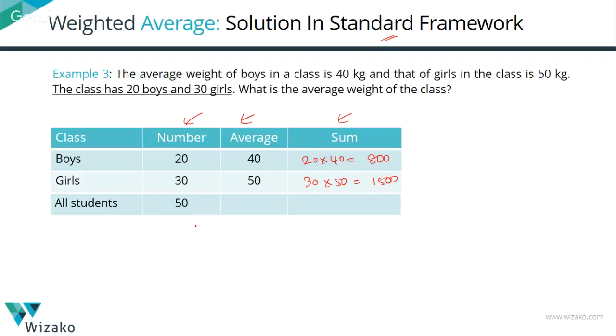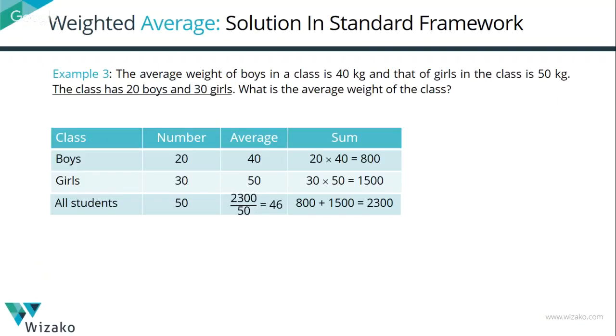The entire class together will have 50 students, 20 plus 30. The sum of their weights is 800 plus 1500, which is equal to 2300. What is their average weight? 2300, which is the sum of their weight, divided by 50, which is equal to 46. So this is our standard framework. It works very well with the standard framework. You don't need anything more.